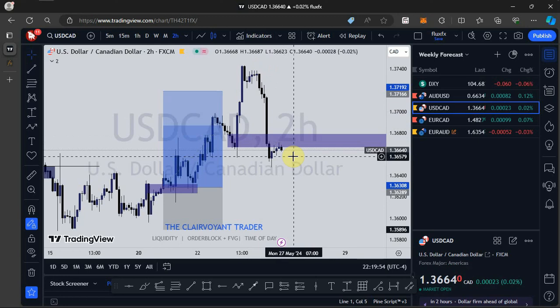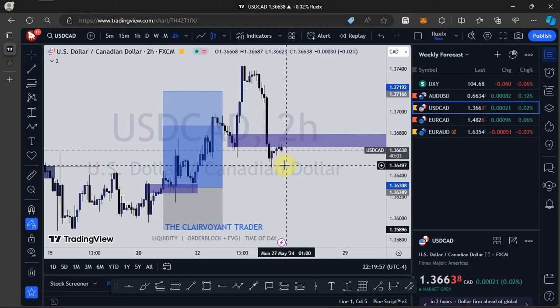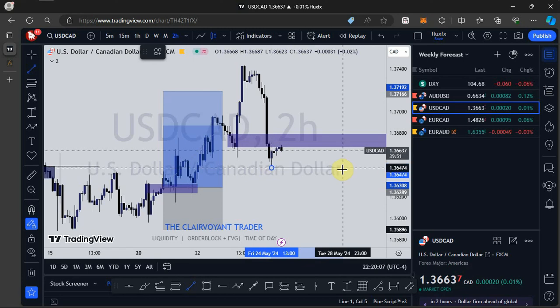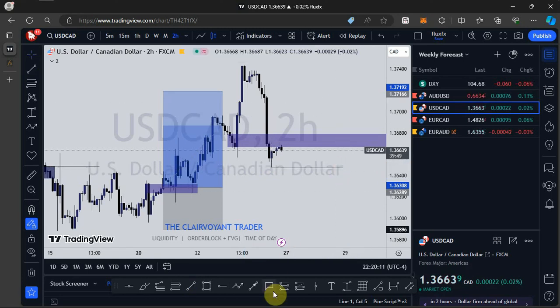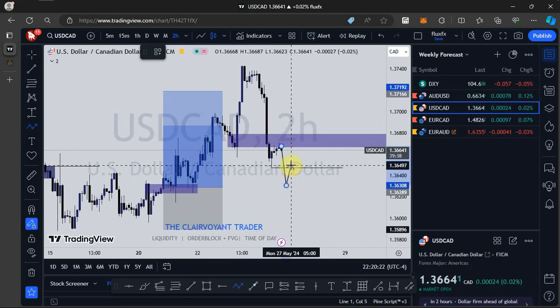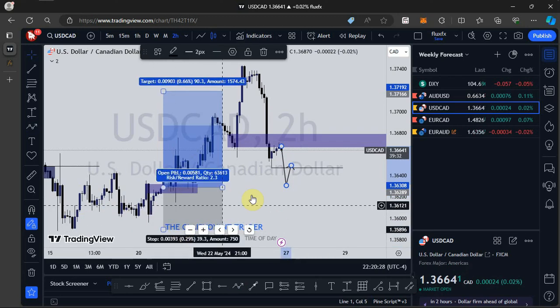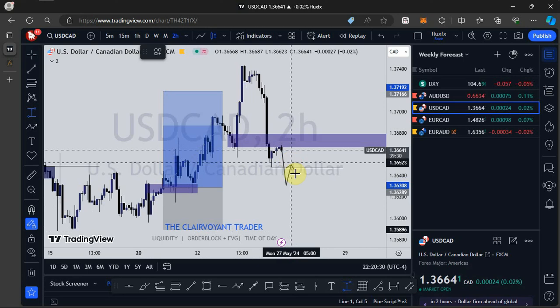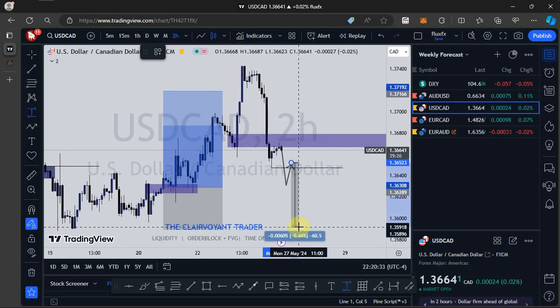So if price should push to the downside, my draw on liquidity is going to be this one. The violation of this liquidity here will convince me that price wants to continue to push to the upside. A violation of this liquidity right here and a closure below it will be my entry point to see price push to the downside to take out these relative equal lows, of which if I should measure, that will give me about 60 pips.